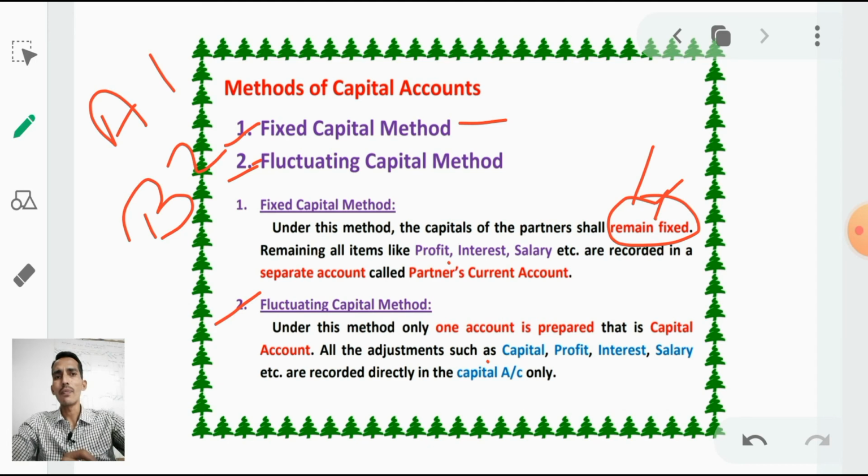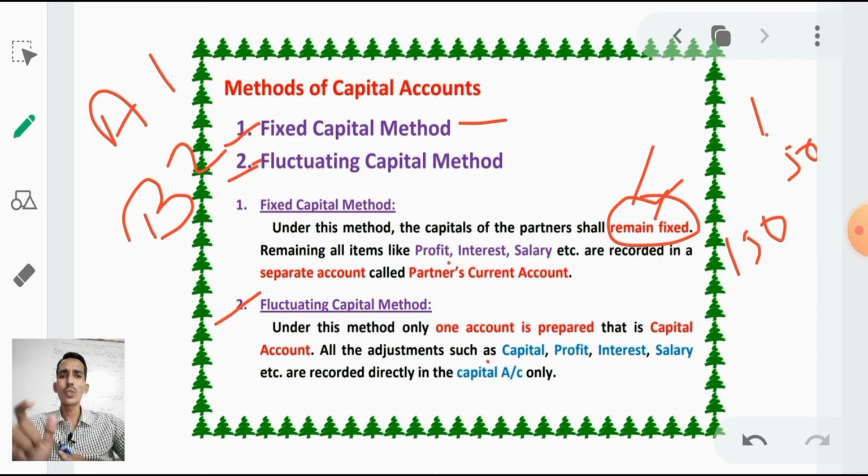Example: A invested 1 lakh, and after 1 year he gets salary, profit, interest on capital and the remaining remunerations. 1 lakh plus salary and profit, maybe 50,000. Totally he will have 1,50,000 after 1 year. So next year his capital will be 1,50,000.